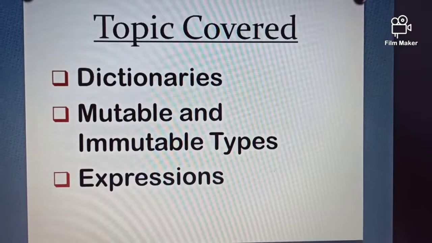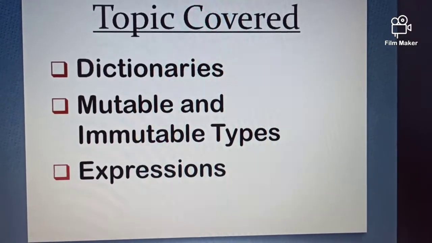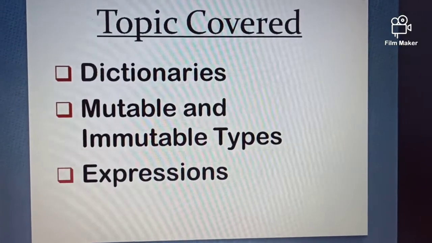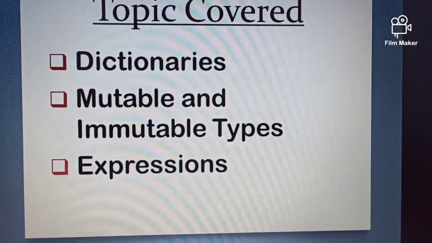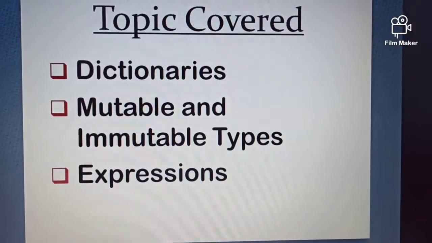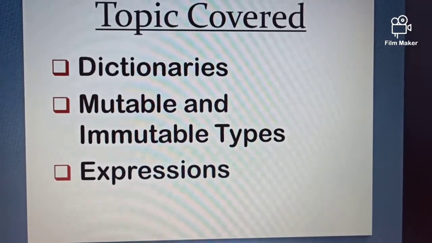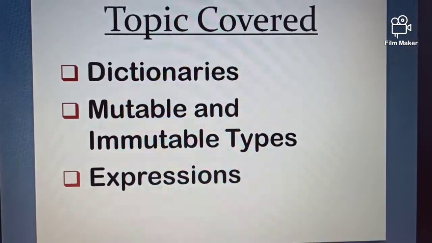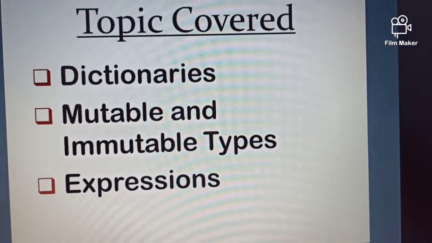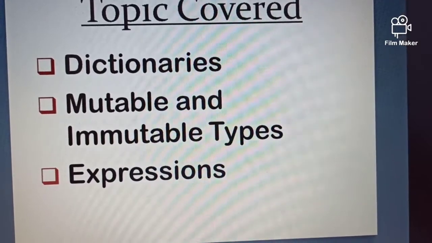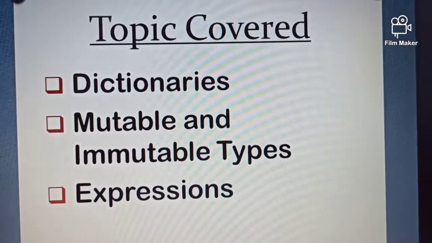The first is dictionaries. A dictionary is a data type in Python, as we have already discussed the 4 data types in the previous video. This is the next data type, as there are a total of 5 data types in Python. The first 4 we have discussed, that is numbers, strings, lists, tuples, and the 5th one is dictionaries. Then our next topic is mutable and immutable types and expressions. These are the topics that we are going to discuss in this session.